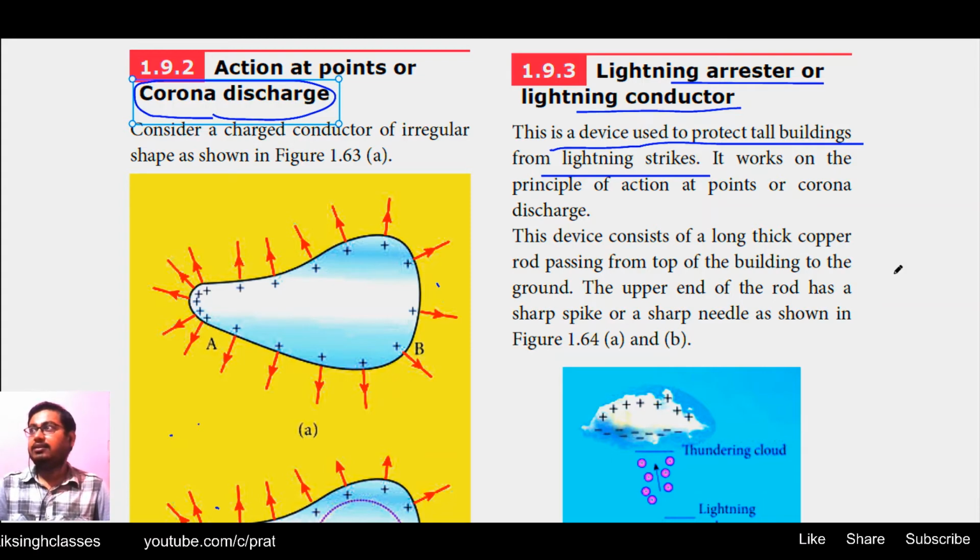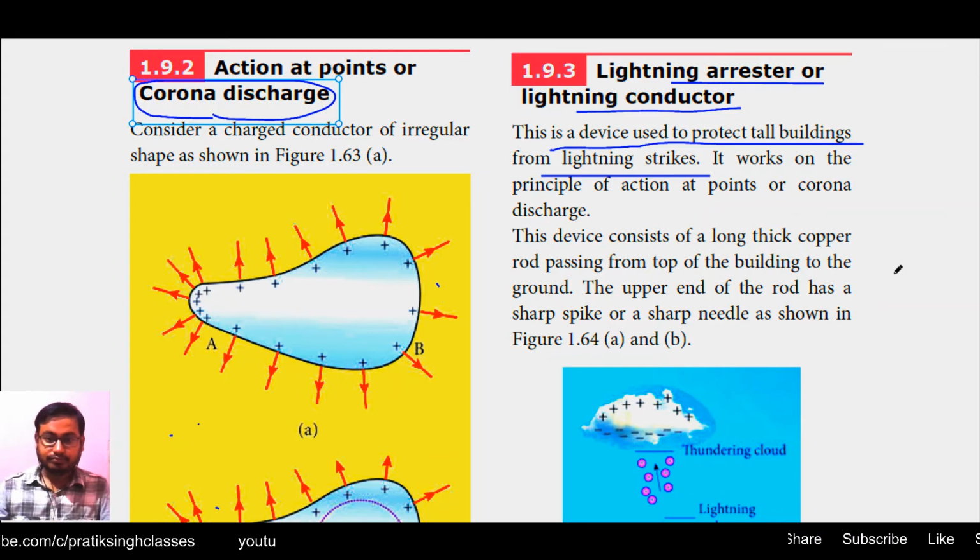In rainy season, wherever lightning happens, suppose the lightning falls directly on the building, the building will collapse and precious lives will be lost. But if there is a tower built of conducting material and connected by a thick wire to the ground, it will not affect the building. The lightning will strike the tower and the high potential will go directly to the ground, keeping the building harmless and protecting the precious lives.